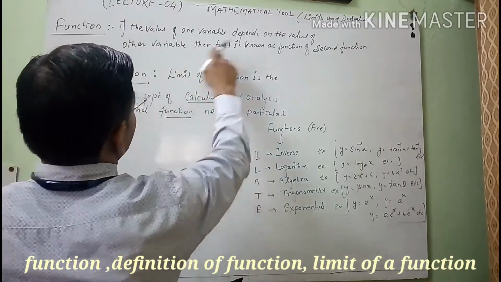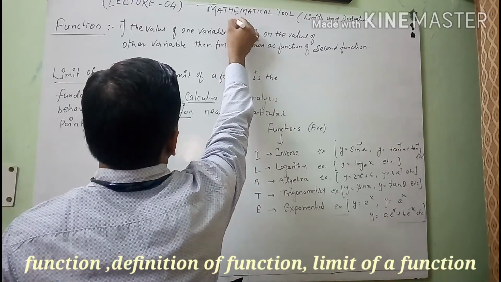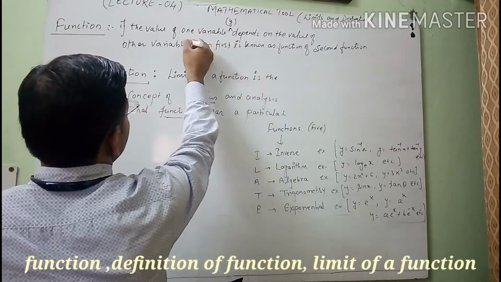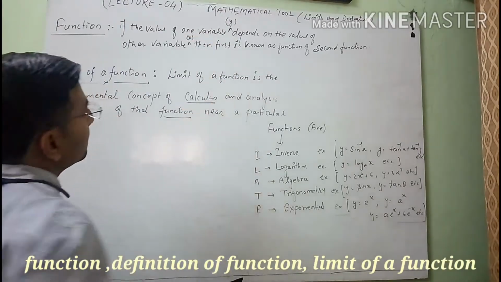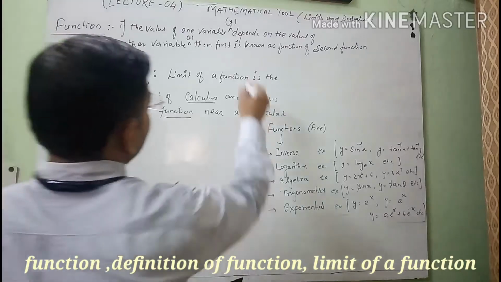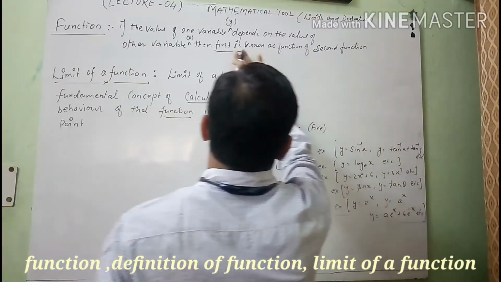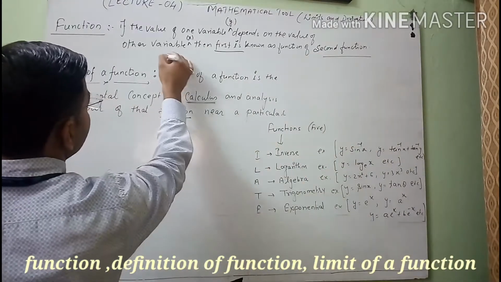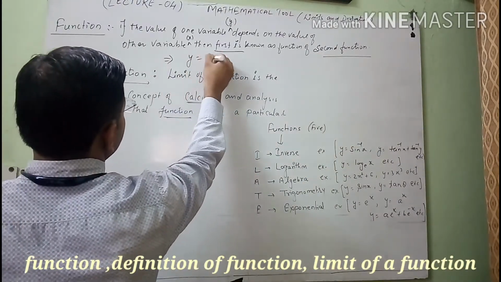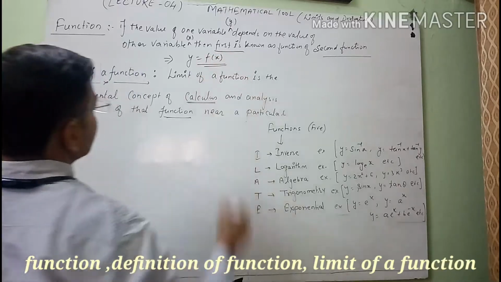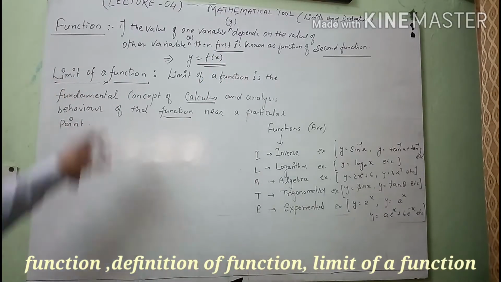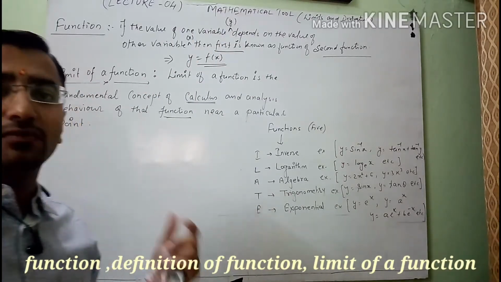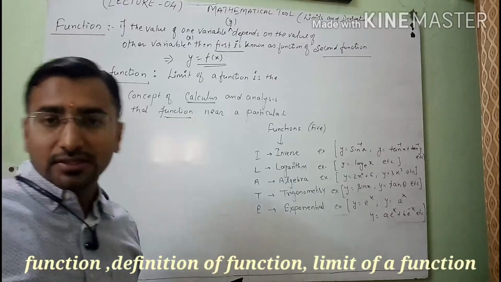If the value of one variable, suppose this is our variable y, depends on the value of another variable, suppose this is our variable x, then the first variable is a function of the second variable. So we can write in a simple way: y is a function of x. This is the definition of any function.